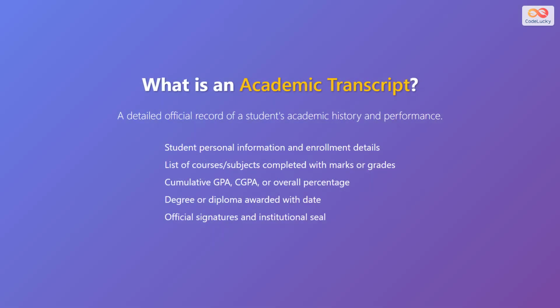An academic transcript is the complete official record of all schoolwork. It shows personal information, every course with grades, cumulative GPA, degrees earned, and has official school signatures and seal.